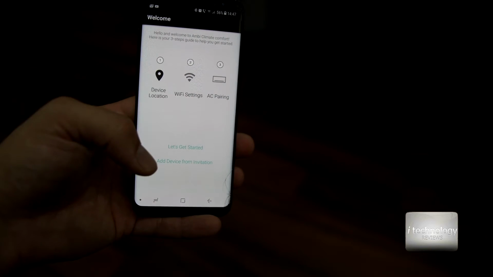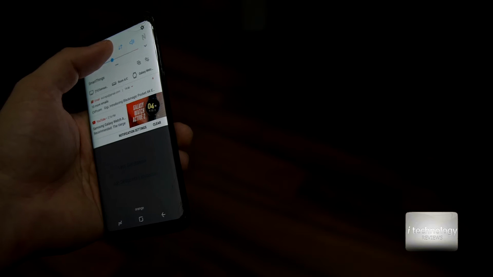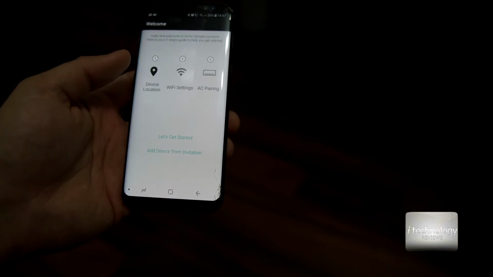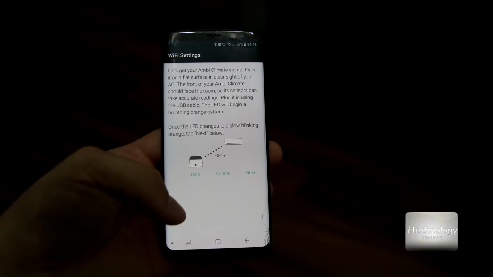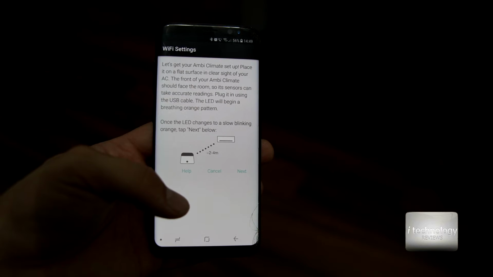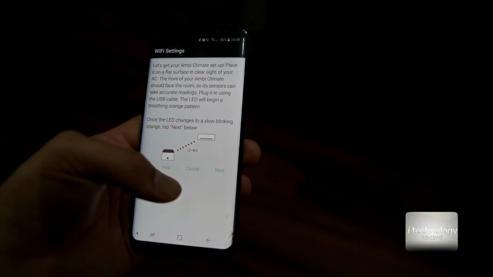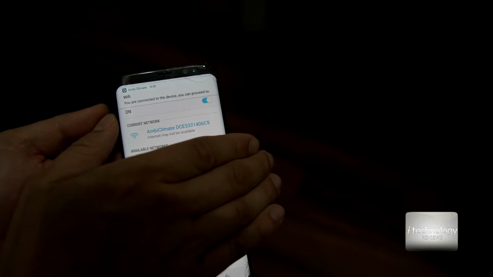Now we go to AC pairing, device location. We have to open up our device location and set up the Wi-Fi. It asks us to install the device between 2 and 4 meters from the air conditioner on the wall. So we have 2 meters and it's very good. Next, and we have the Ambi Climate, it's connected.